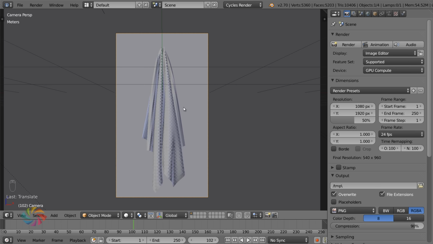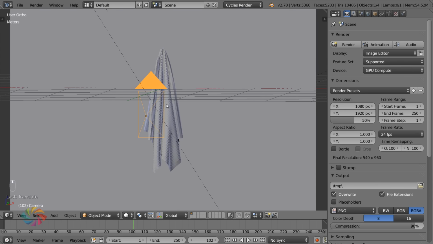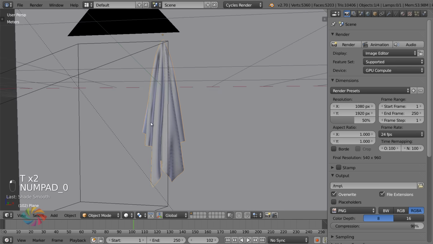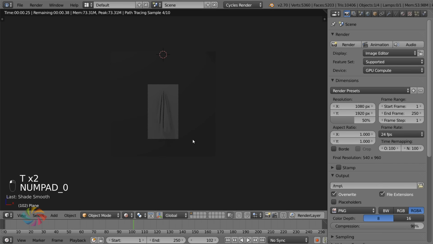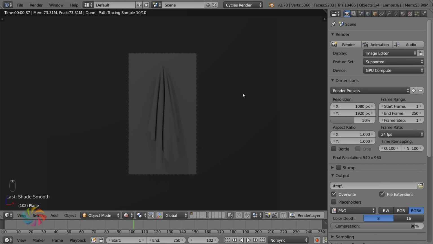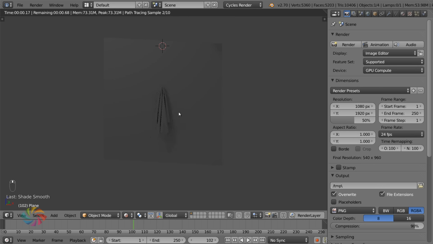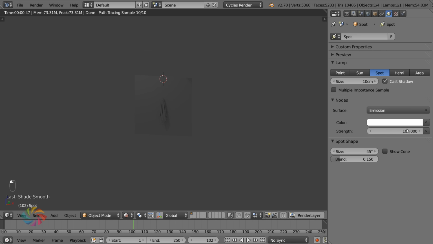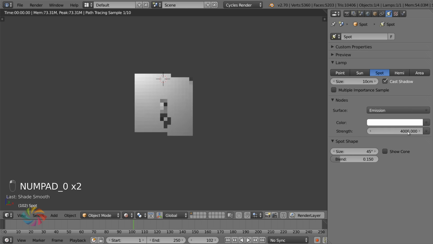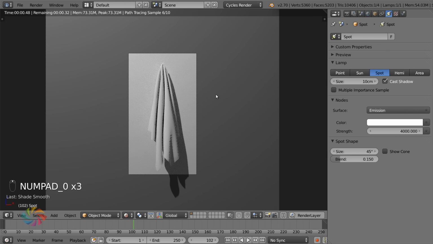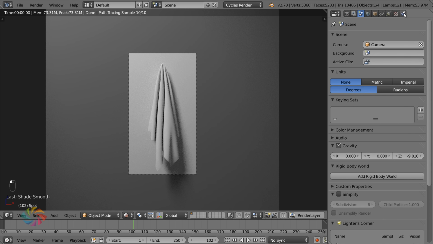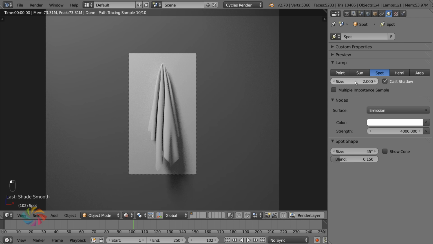All right, let's see how it looks when it's rendered. Let's go rendered view. Good, excellent. The lamp is really dull, so let's increase that. Let's go 4,000. There we go. All right, so now the lamp is a bit brighter, and the size of it, I want to give a nice softish looking shadow. So I'm going to go with 2 meters, which I'm using metric. So if I set that to none, what is that? Oh, that's just a size of 2.